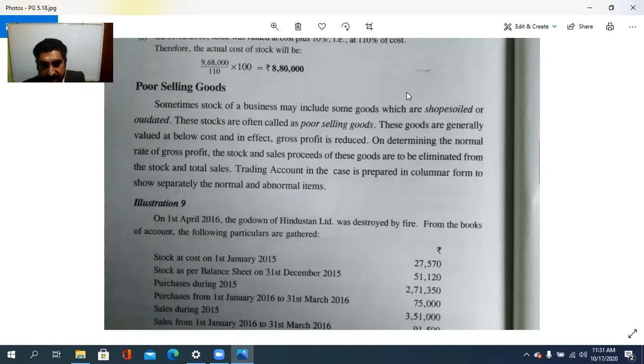So, trading account in this case is prepared in the columnar form to show separately the normal and abnormal items.